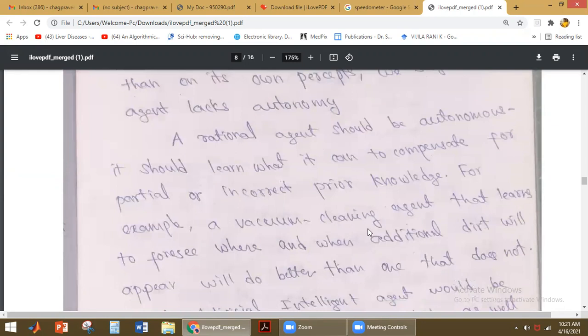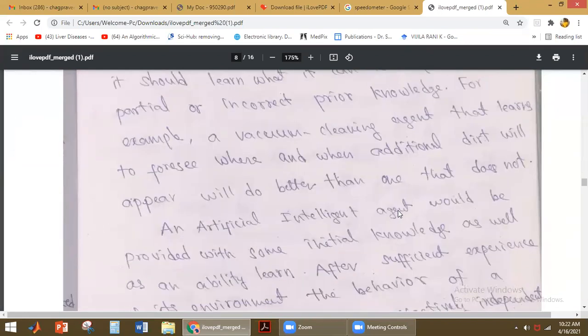Okay, so when do you say that the agent is autonomous? The agent is said to be autonomous if it learns what it can to compensate for partial or incorrect prior knowledge. Okay, so it is able to learn from the environment. So if it has partial or incorrect prior knowledge, what is it able to do? It is able to compensate for that by learning. Okay, so only then do we say that the agent is autonomous.